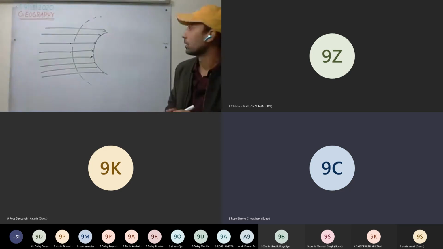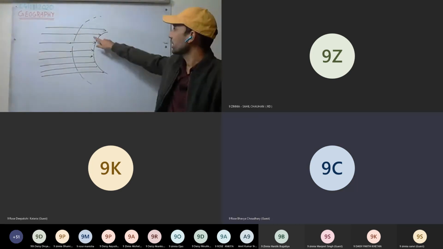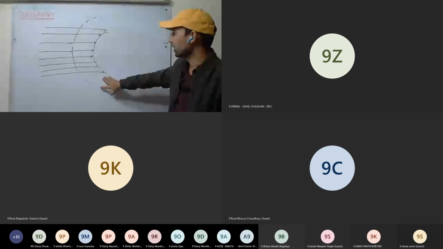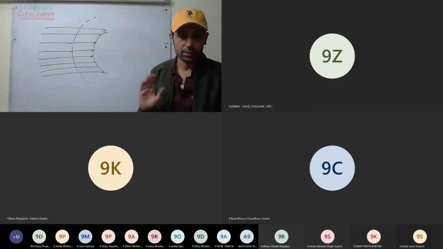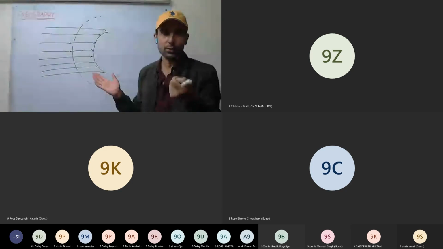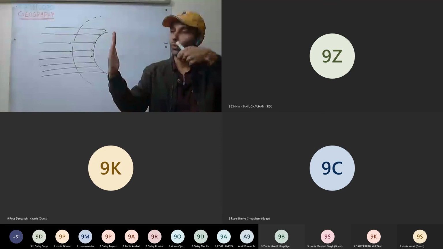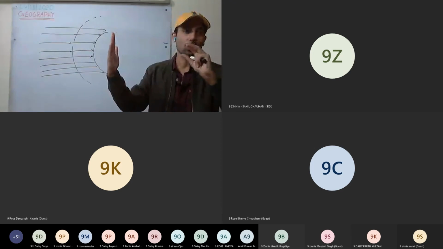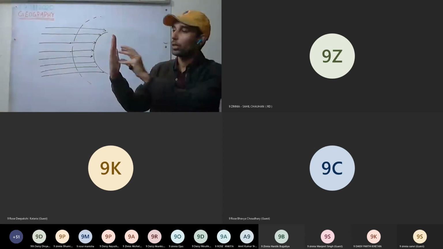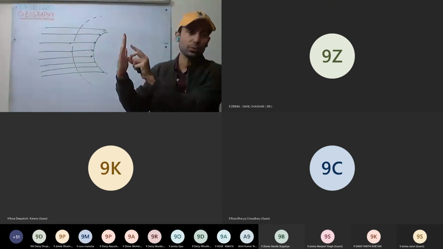Because slanting rays travel more distance. More distance, that is fine. There is one more reason, main reason. Okay, here you can do one thing. Take a torch and first focus vertically. You will see the spot on the paper is formed. Very small spot is formed.